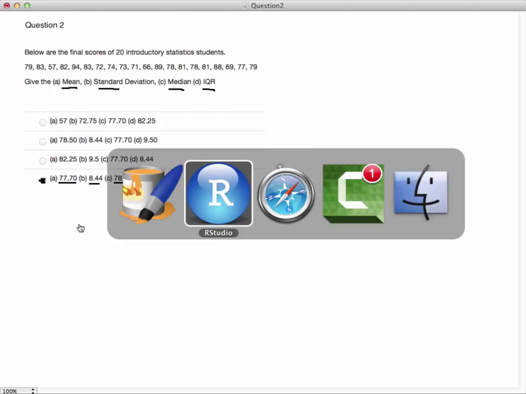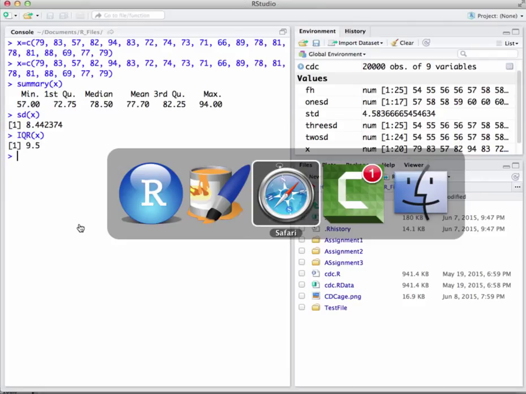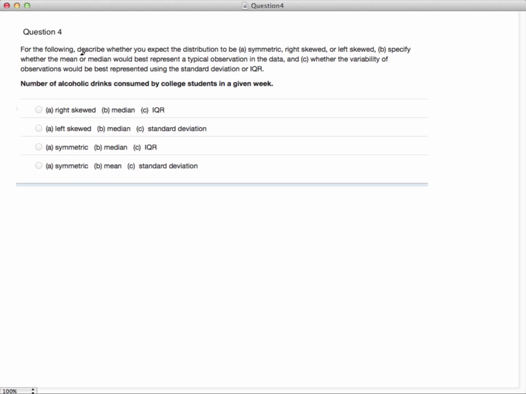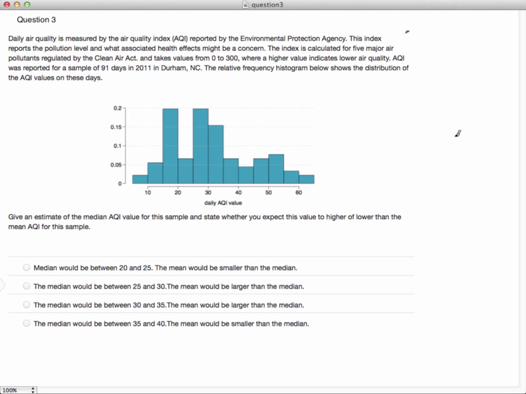Okay, all right, cool. Let's go back to the quiz here and get to the right spot. There we go. So let's go ahead and do question 3 now. We've got the daily air quality as measured by the air quality index reported by the Environmental Protection Agency. This index reports the pollution level and what associated health effects might be a concern. The index is calculated for 5 major air pollutants regulated by the Clean Air Act and takes values from 0 to 300, where high values indicate lower air quality.